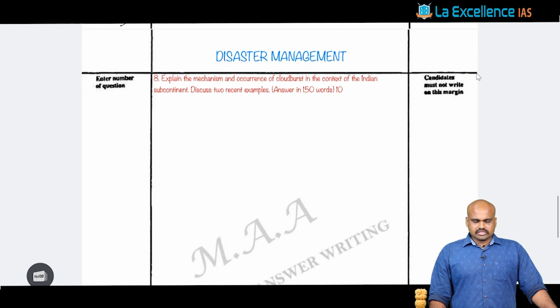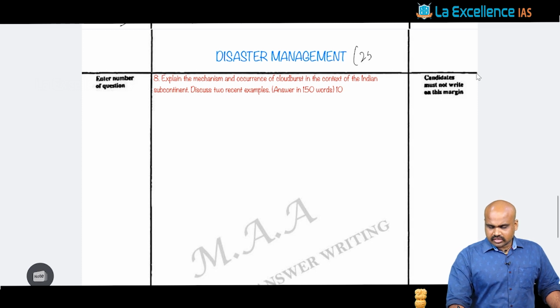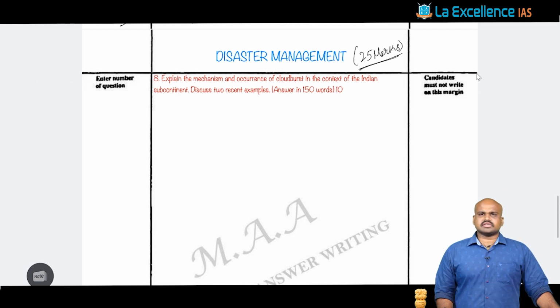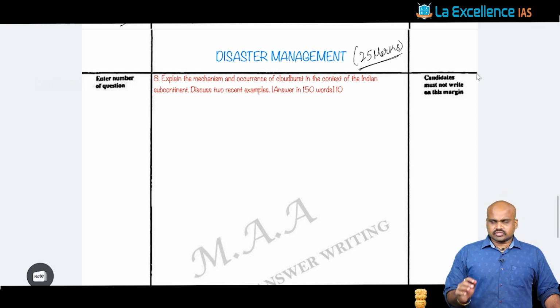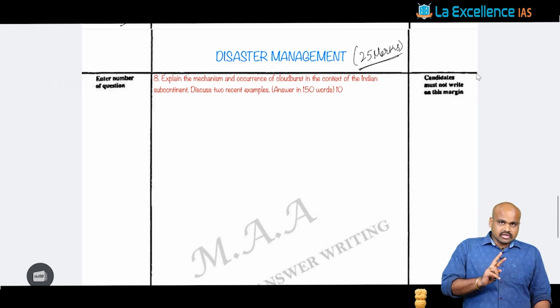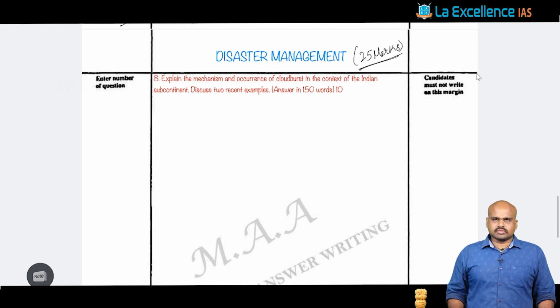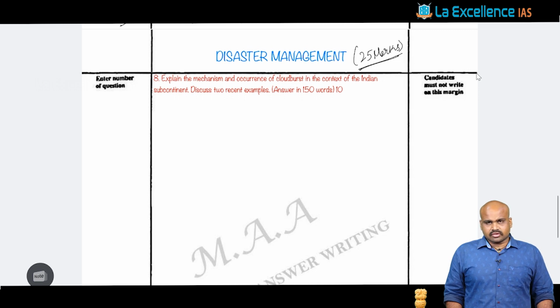When you look at this disaster management part, we already said that this section of the examination had 25 marks of weightage, which is very regular, 25 marks every year. When I was discussing the geography section, I already told you that geography, explicitly or implicitly, has made a comeback. Explicitly 100 marks in GS1. Implicitly, it is talking about cloudburst as a phenomenon, and coastal erosion as a phenomenon.